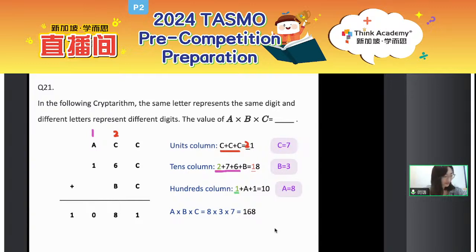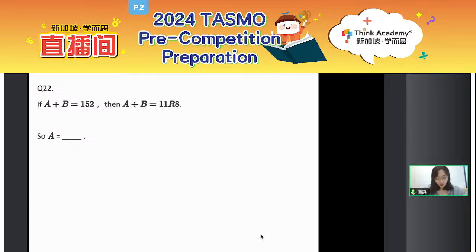No. Not. Some of you got 128. No. Calculation, everyone. Calculation. Okay. 7 times 3 times 8, okay? That is 168. Okay. So, what about the question 22?